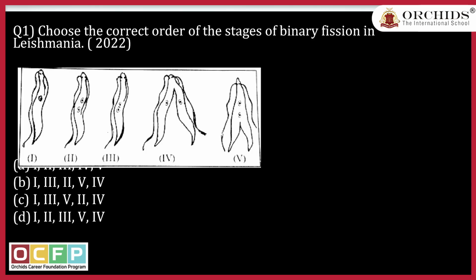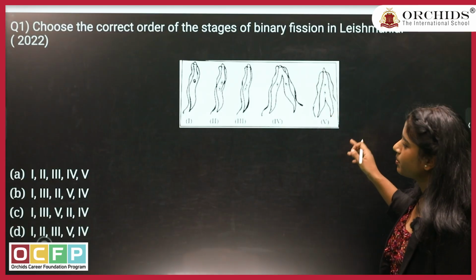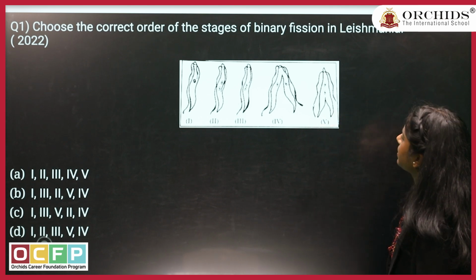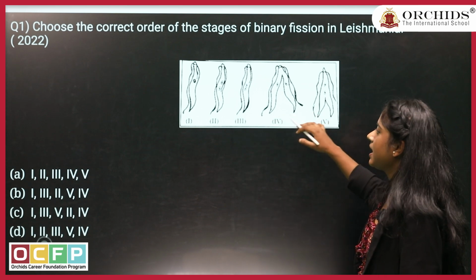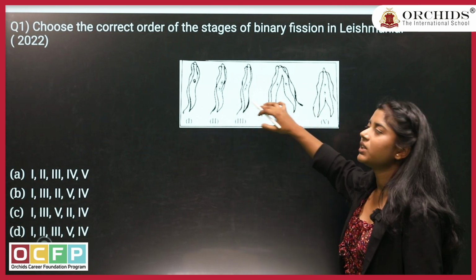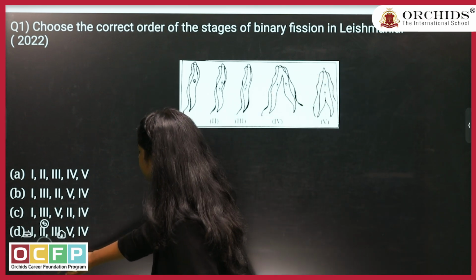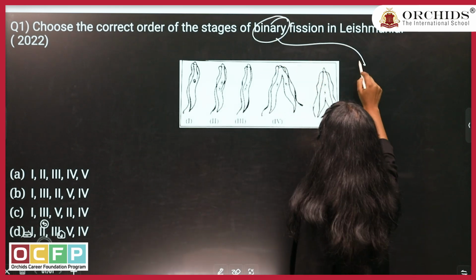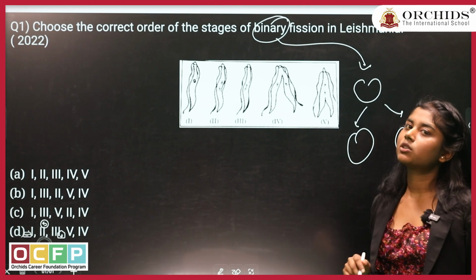The first question, which was there in 2022, is over the Leishmania. The question is, choose the correct order of the stages of binary fission in Leishmania. In this, you can see they have given you a few pictures, and you have to see how they divide. First of all, the binary division. What is binary division? Binary division is when a parent cell divides into 2 daughter cells. This is what binary fission is known as.